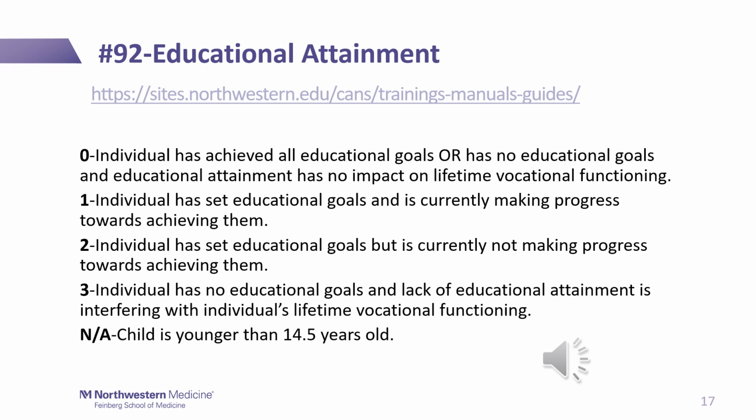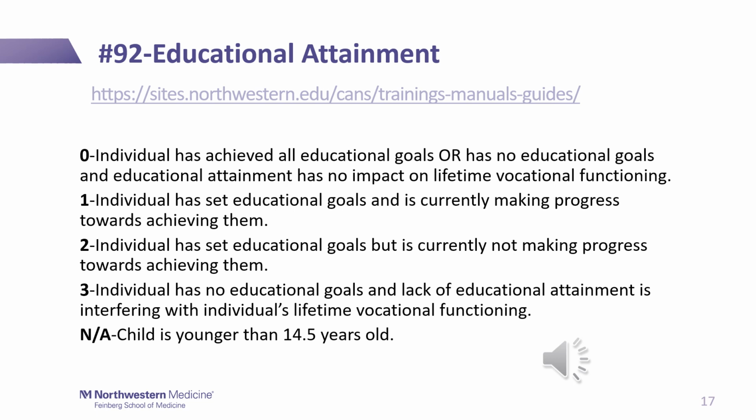We see that a 1 is a youth who has had an educational goal and is making progress towards that goal. Again, this is something you may want to keep checking in on to make sure that they are on track. A 2 is a youth who has a goal but has yet to make progress. Maybe a youth who knows they want to go to college or vocational school after high school, but has not applied anywhere yet.